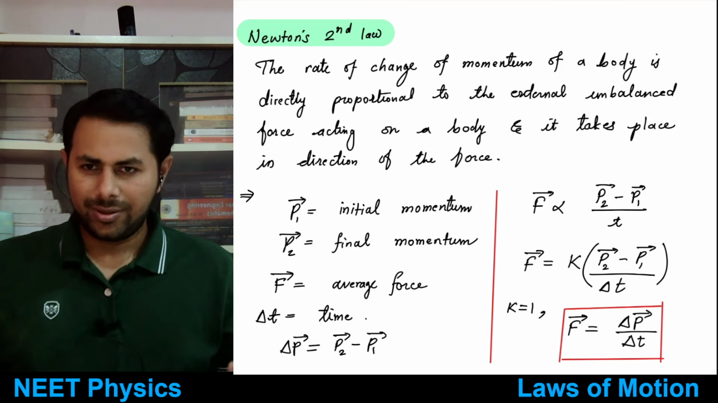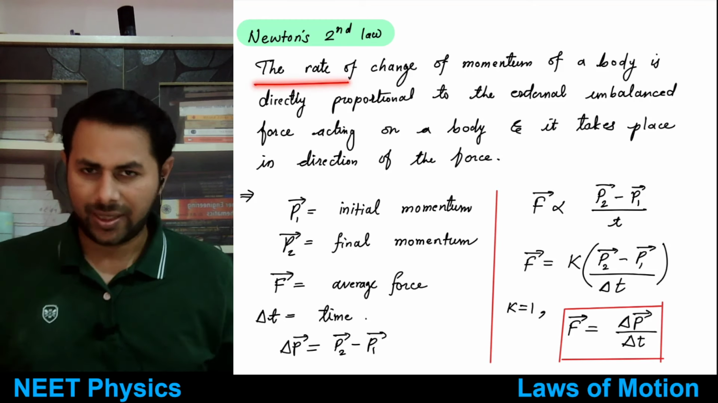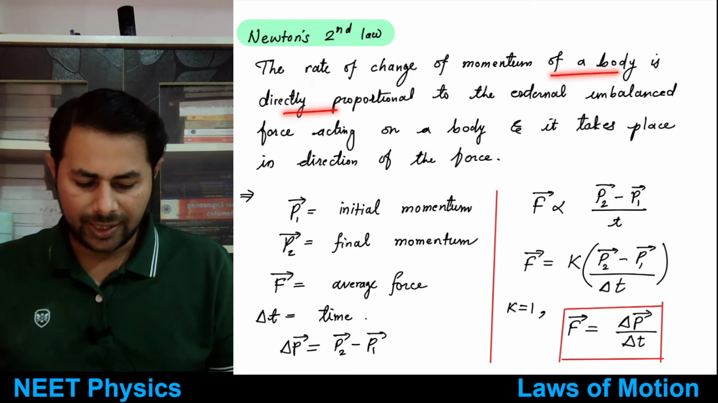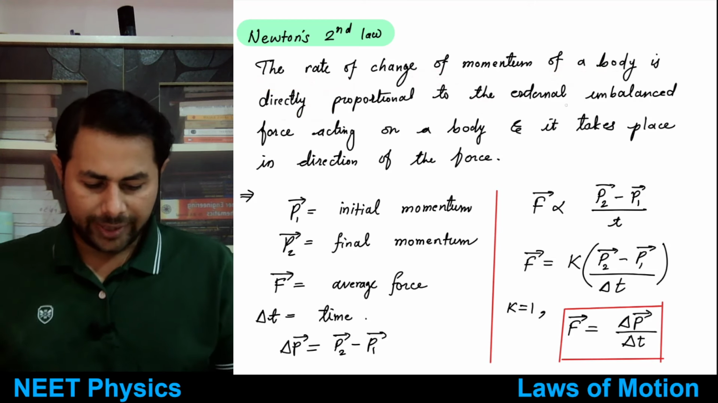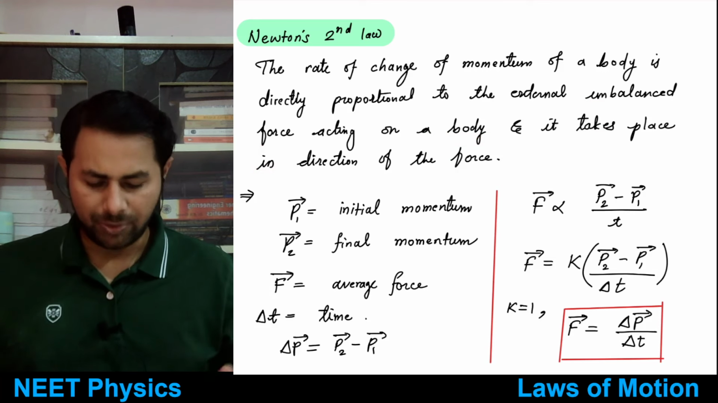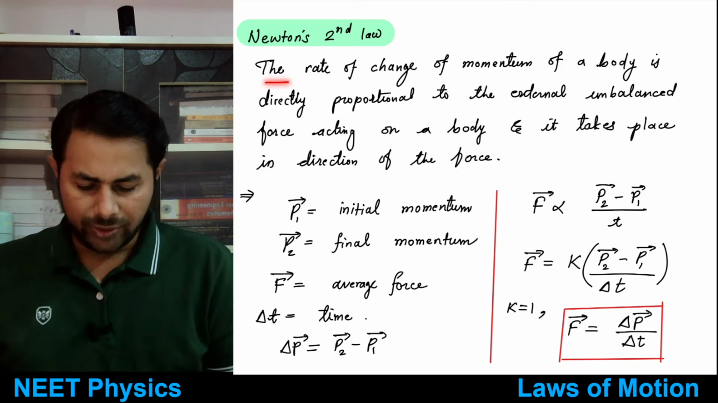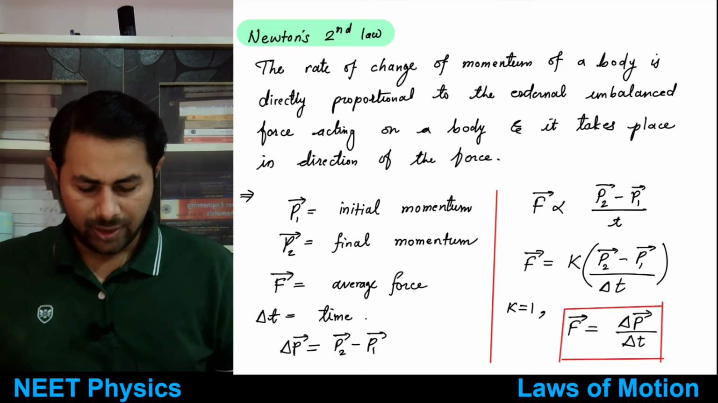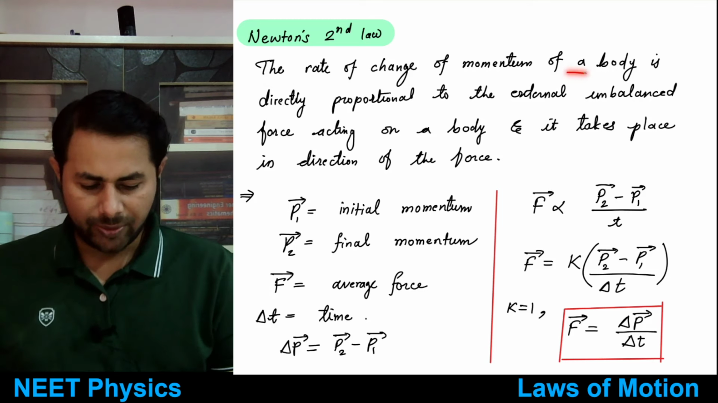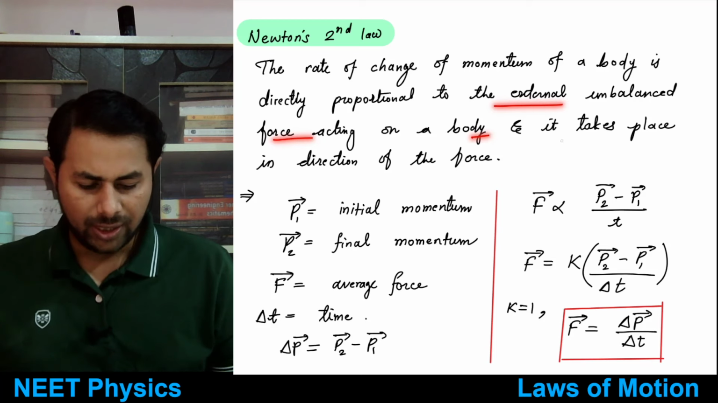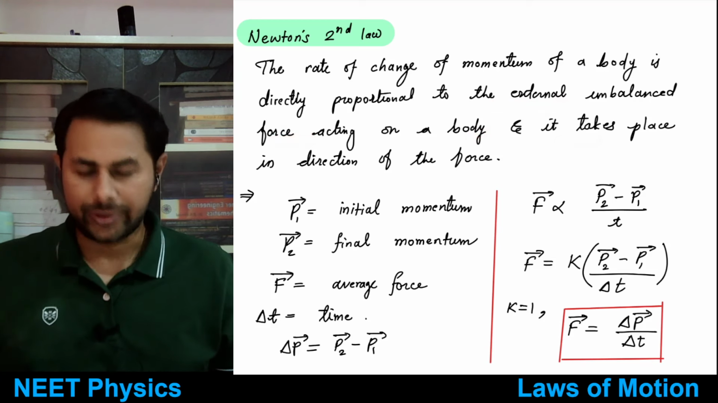So Newton's second law says that the rate of change of momentum of a body is directly proportional to the external unbalanced force acting on the body, and it takes place in the direction of that external unbalanced force.